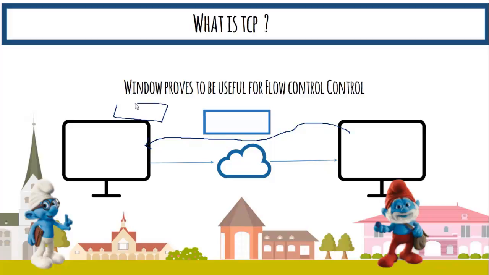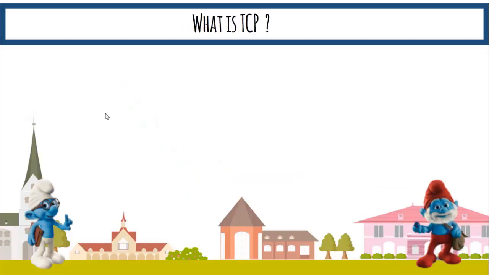If it was bigger, it gets smaller. So the window contracts and expands depending upon the resources available on the destination machine.